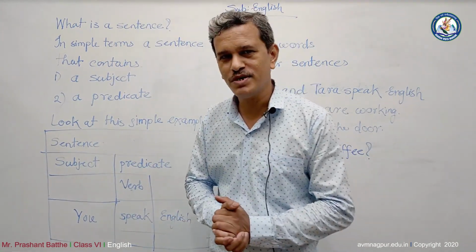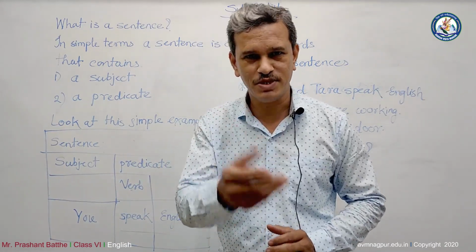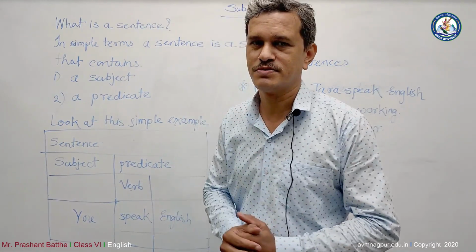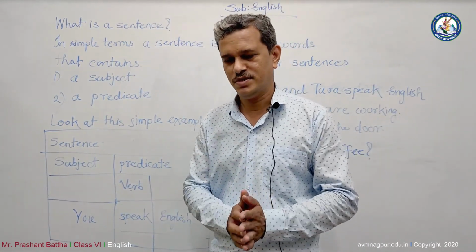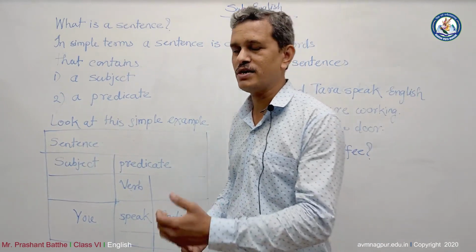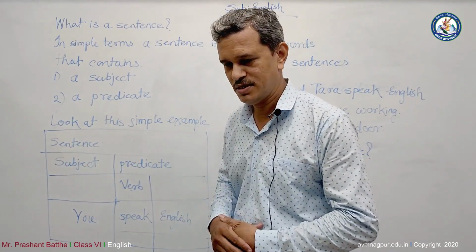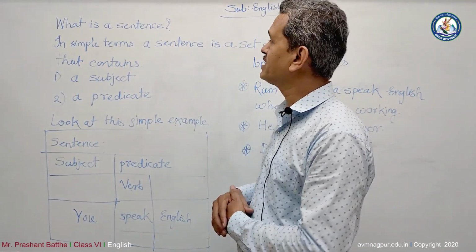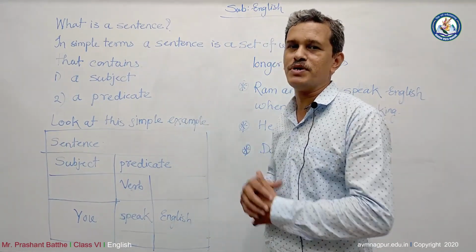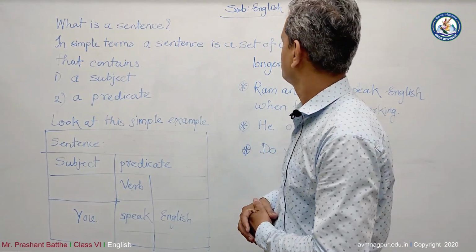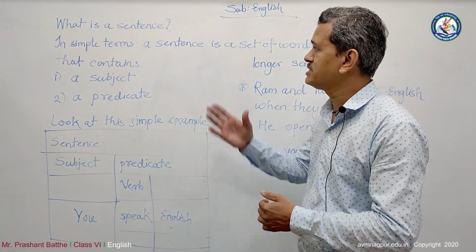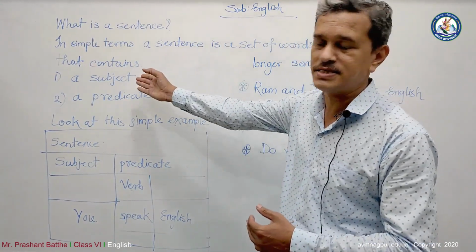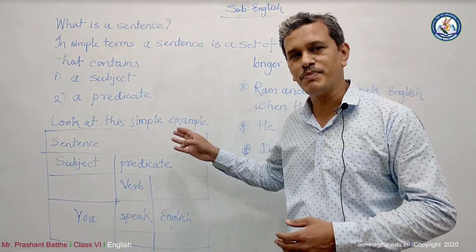You know, everybody in the world just wants to say something. When somebody says something, he needs words. And with words, if there's a group of words, we call it a sentence. So what exactly is a sentence? If we go by the definition, in very simple terms, a sentence is a set of words that contains a subject and a predicate.